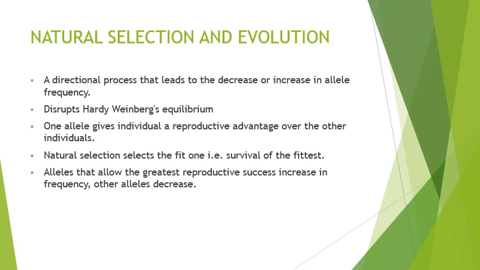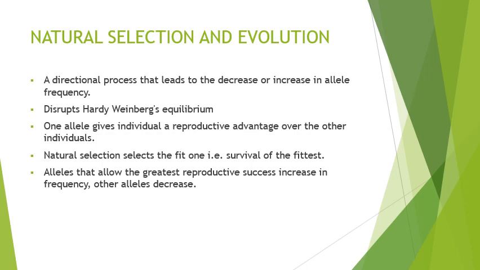Natural selection is against Hardy-Weinberg equilibrium, because Hardy-Weinberg said that there will be no selection. That is how natural selection is leading to evolution. One allele gives an individual a reproductive advantage over other individuals, because it will choose the better adapted one, which has the gene for better adaptation.